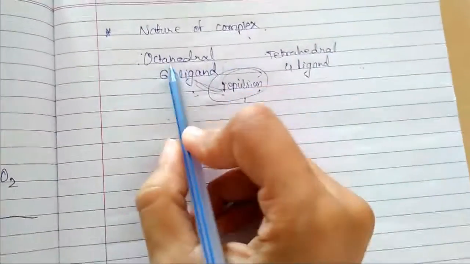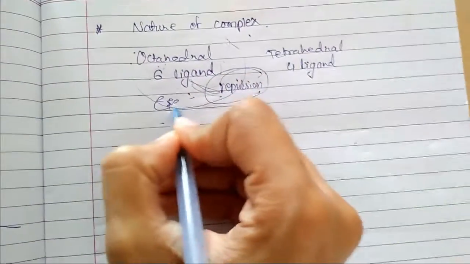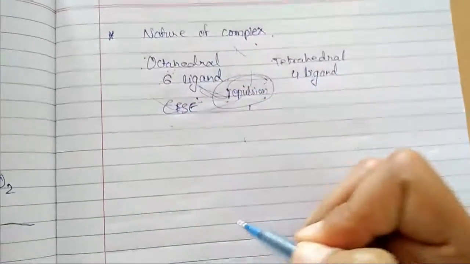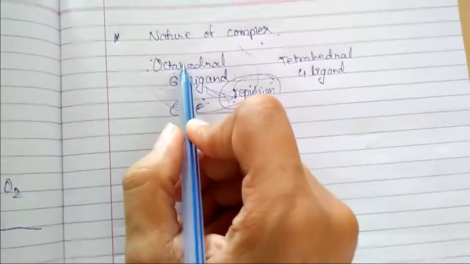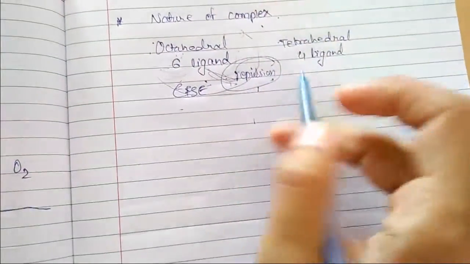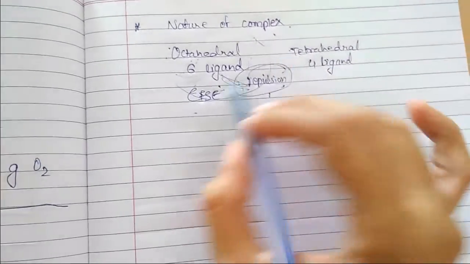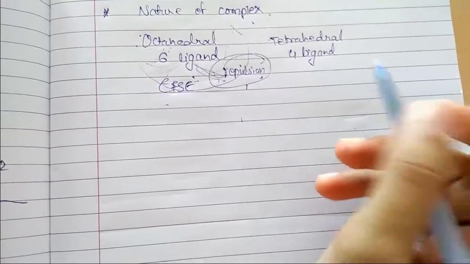So we can say that compared to octahedral and tetrahedral, in octahedral complex the CFSE energy is greater. Why? Because we are having 6 ligands in octahedral field. Clear? Okay. So here we have completed our factors affecting CFSE, and in the next lecture we'll continue